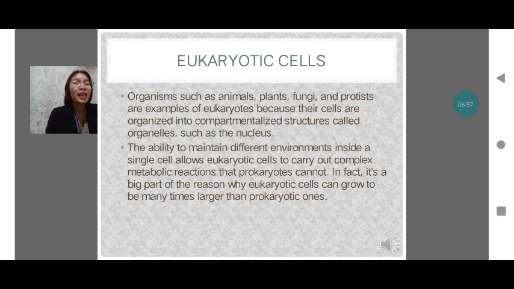So the ability to maintain different environments inside a single cell allows eukaryotic cells to carry out complex metabolic reactions that prokaryotic cannot. In fact, it is a big part of the reason why eukaryotic cells can grow to many times larger than prokaryotic.